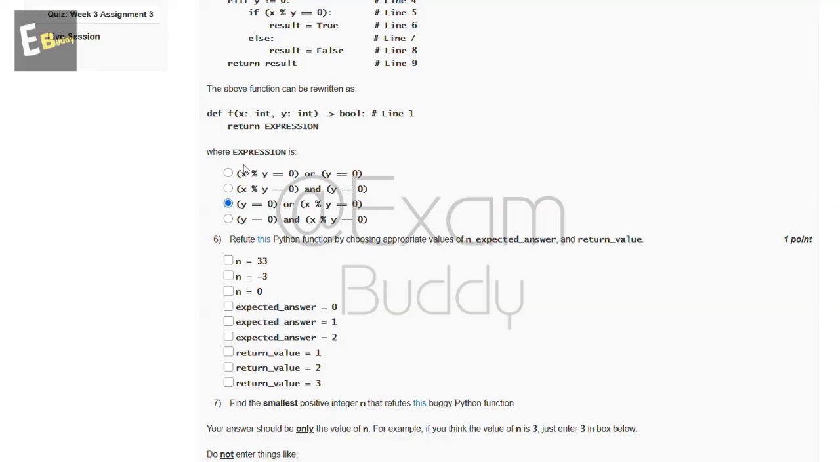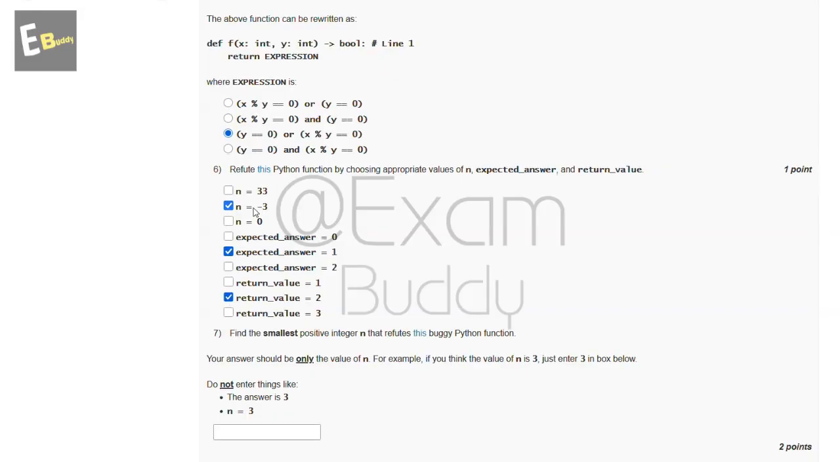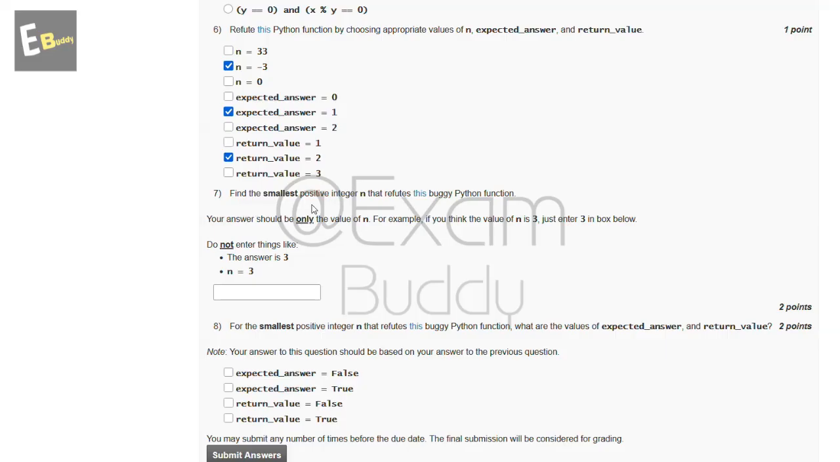Now the sixth question is: refute this Python function by choosing appropriate values of n, expected_answer and return_value. So these are the options, and the answer of our sixth question is B, E and H.